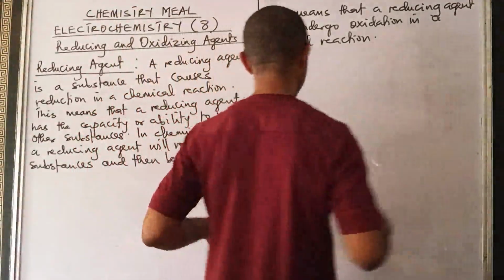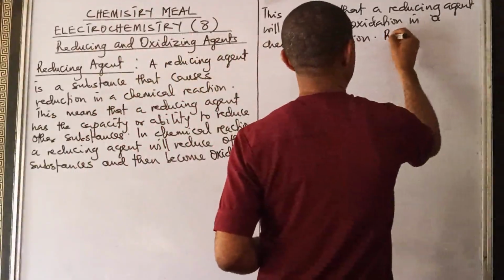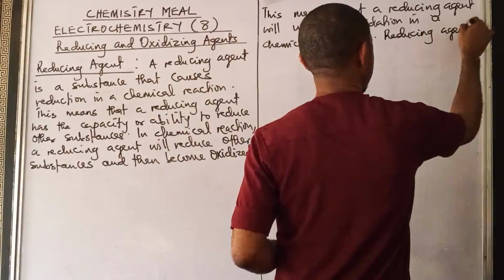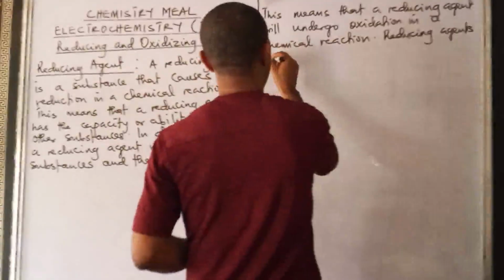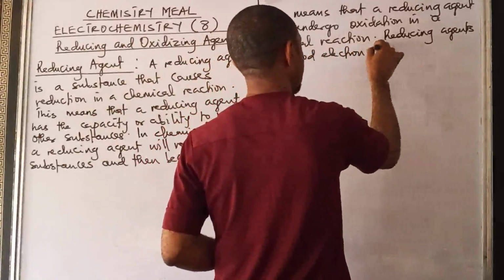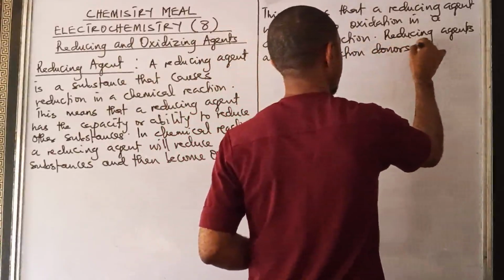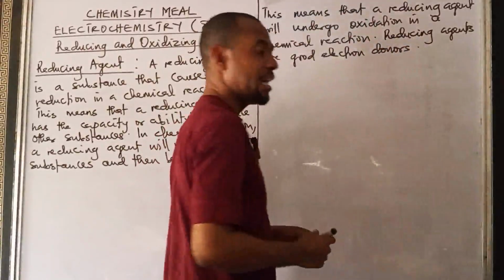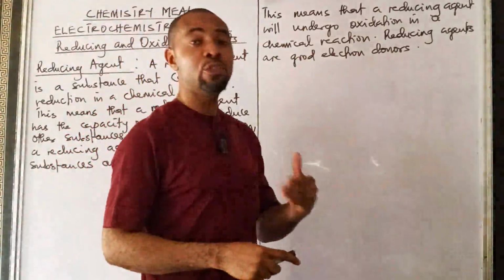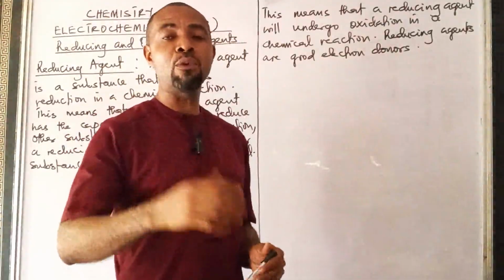So they donate electron. So how do reducing agents carry out their what?